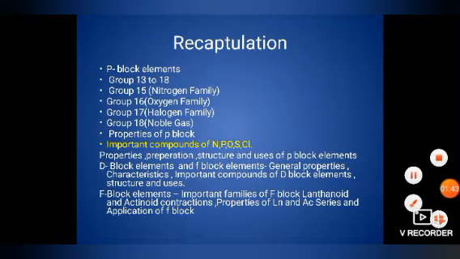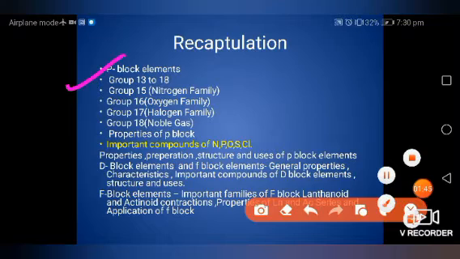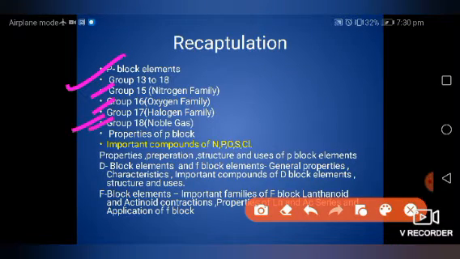Now recapitulation. We have already done P block elements, in which groups 13 to 18, that is group 15, 16, 17 and 18, we did: nitrogen family, oxygen family, halogen family, noble gas family. We talked about properties of P block elements and important compounds of nitrogen, phosphorus, oxygen, sulfur, chlorine, in which we studied preparation, properties, structure, and uses of P block elements.